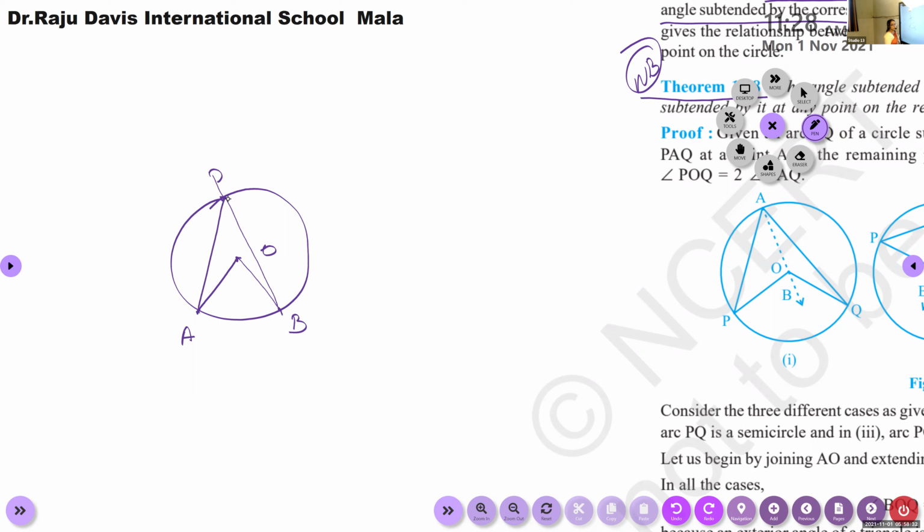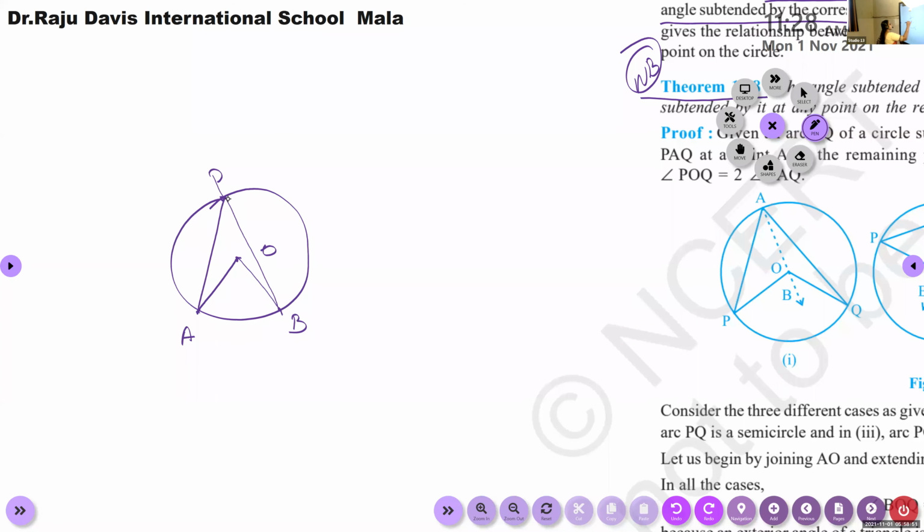Then by the theorem, what is the relation? The angle subtended by the arc at the center is double the angle subtended by it at any other point in the remaining part of the circle.